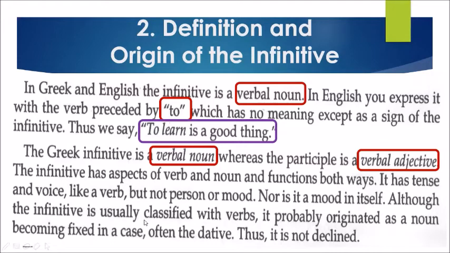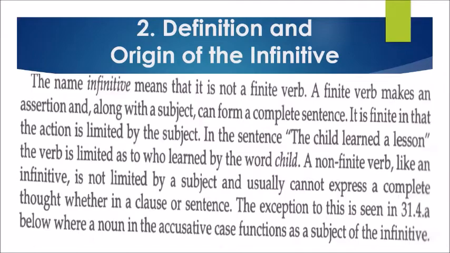Although the infinitive is usually classified with verbs, it probably originated as a noun becoming fixed in a case, often the dative. Thus, it is not declined. So we have one infinitive for each of the different tenses. The name infinitive means that it is not a finite verb.